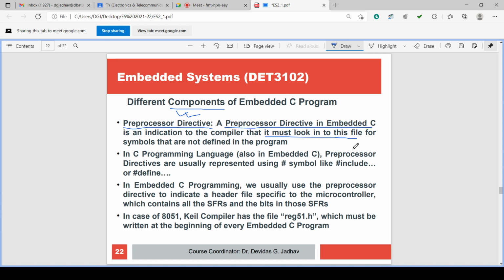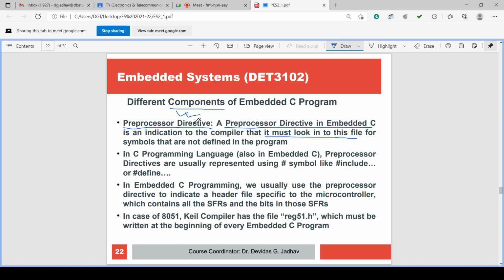Preprocessor directive in embedded C is an indication to the compiler that it must look into this file. Directive मध्ये जी file दिलेली असते ना, look into that file for symbols that are not defined in the program. Okay, so this is the preprocessor directive.